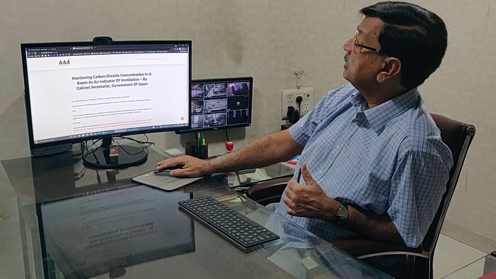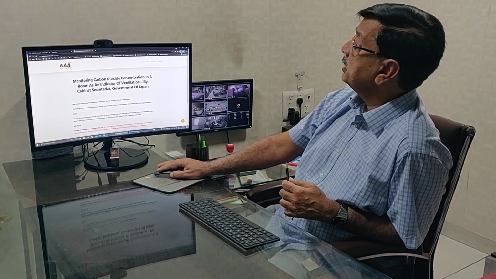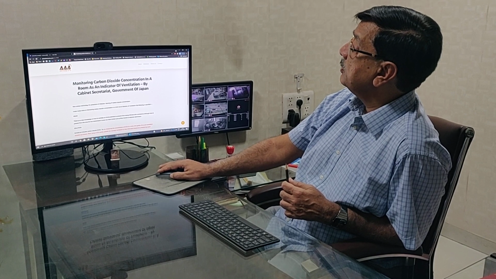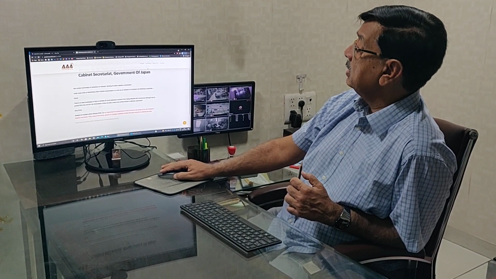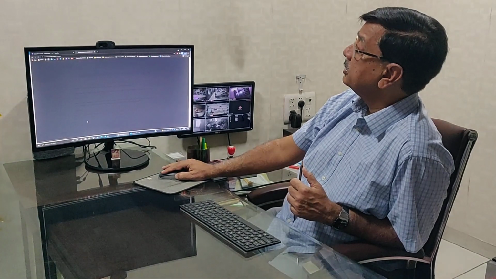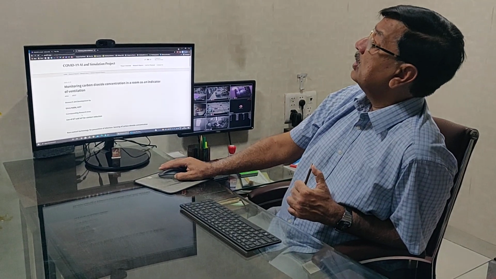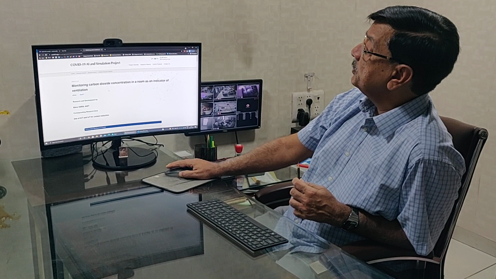Now this is monitoring carbon dioxide concentration in a room as an indication of ventilation, by the Cabinet Secretariat, Government of Japan. This is a Government of Japan research project. If you have a look at this website, this is a Japanese government website.